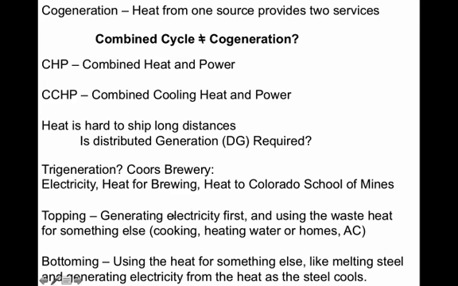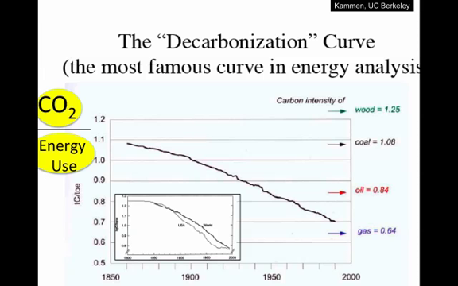Normally, or usually, we first generate electricity and use that heat co-product for something else. But sometimes if you want very intense heat, like to melt steel, you'll first use the heat to melt the steel, and then as the steel cools, you can drive a Rankine cycle and generate electricity from that heat.